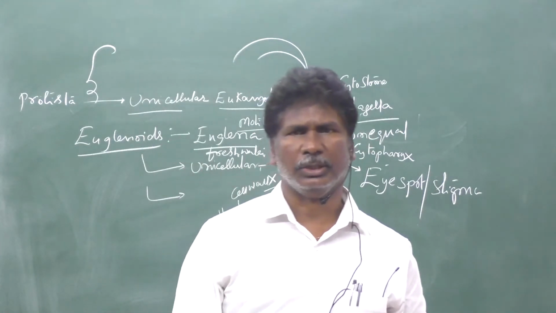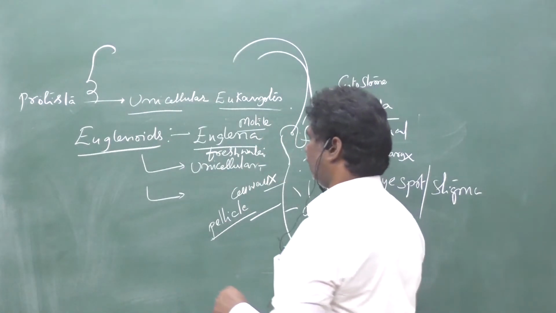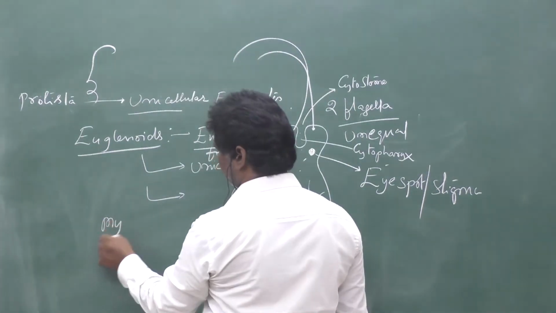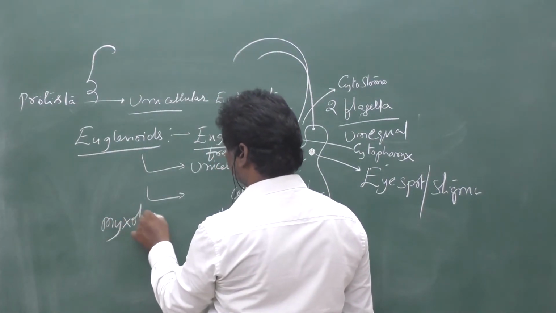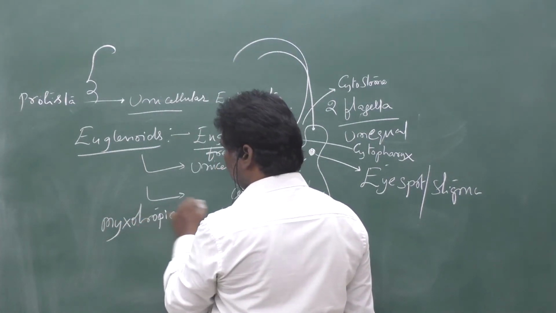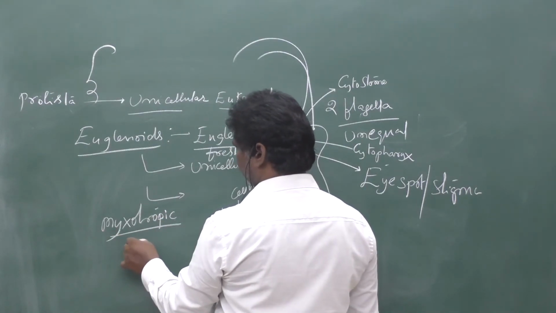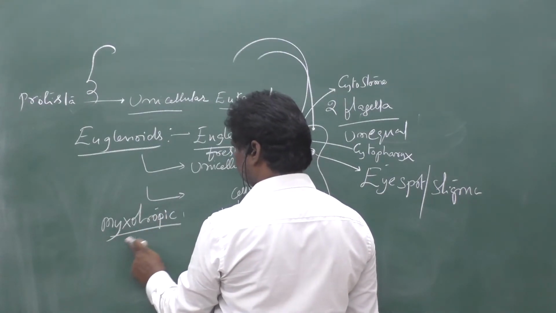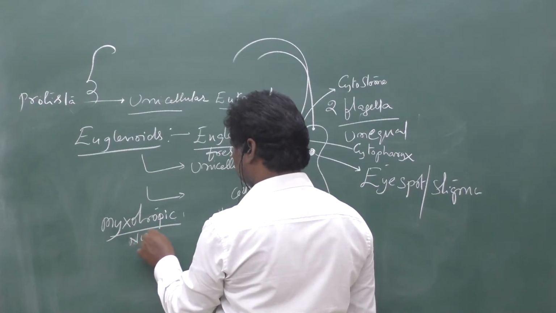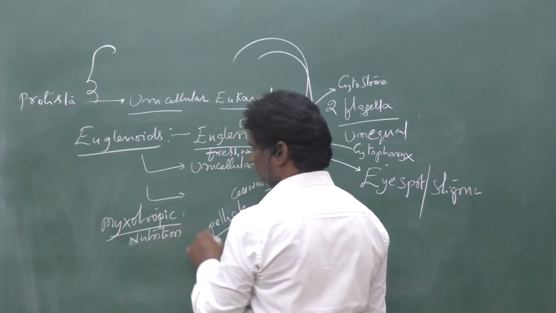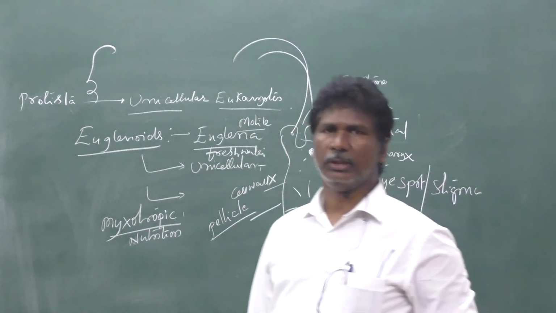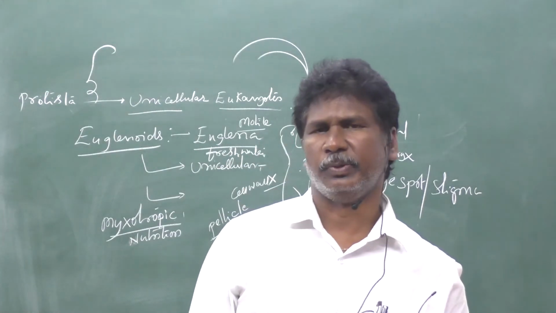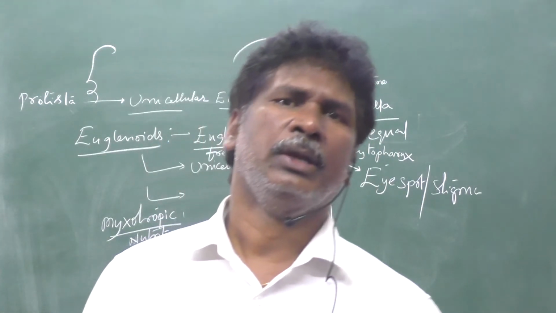Nutritionally, these have mixotrophic nutrition. They act as both autotrophic as well as heterotrophic.